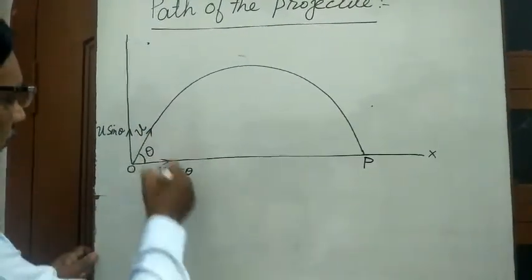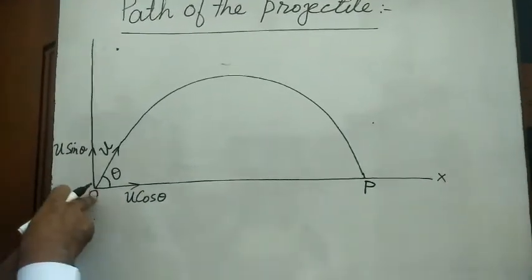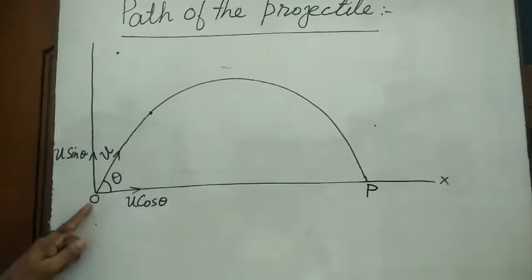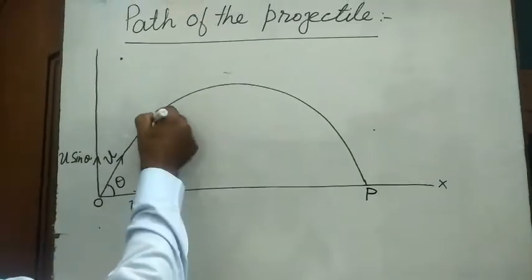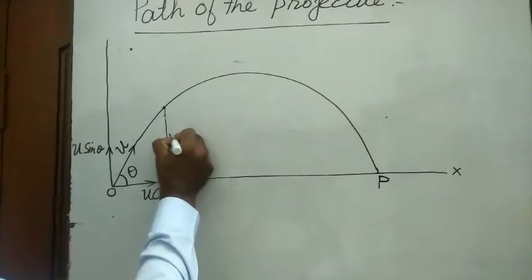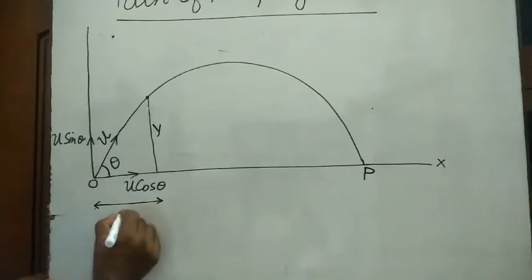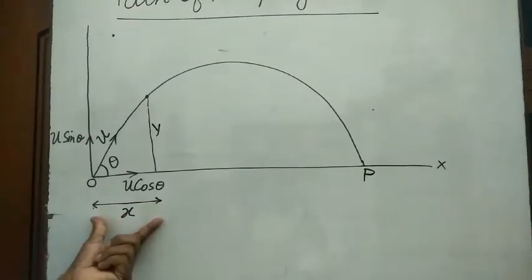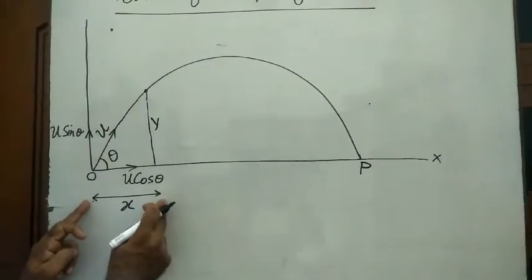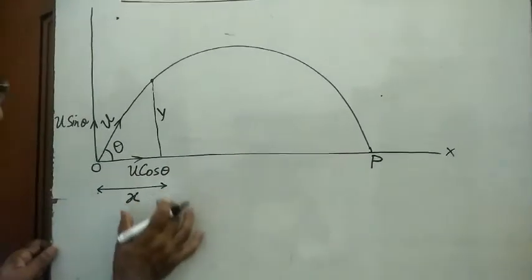Suppose after time t, that is from the time of projection, the particle reaches this position. So the vertical height attained is y, and the horizontal distance is x. This horizontal distance is covered with the horizontal velocity in time t.